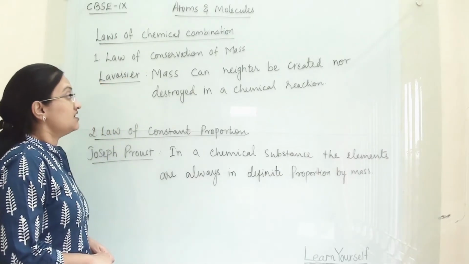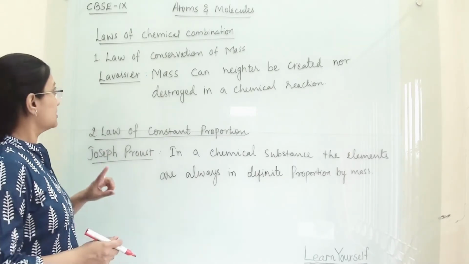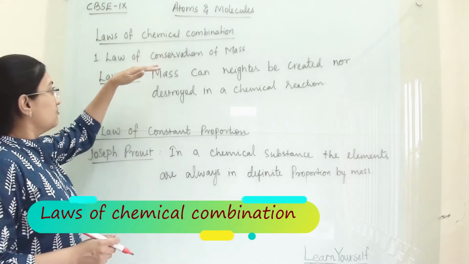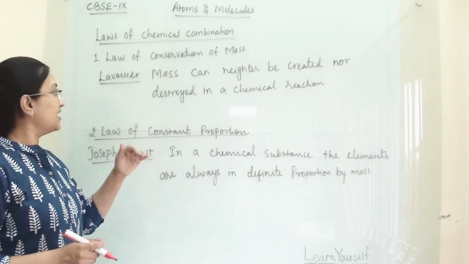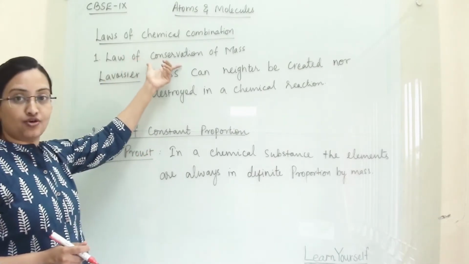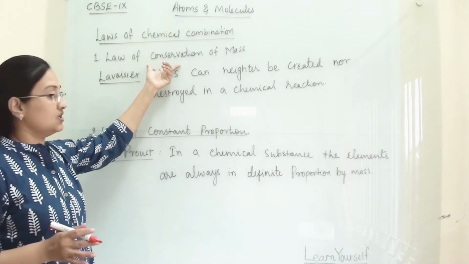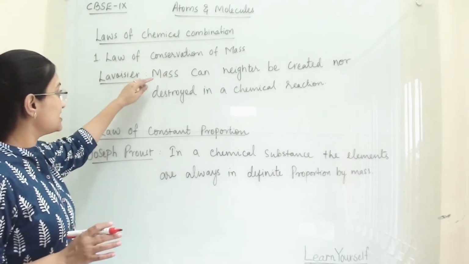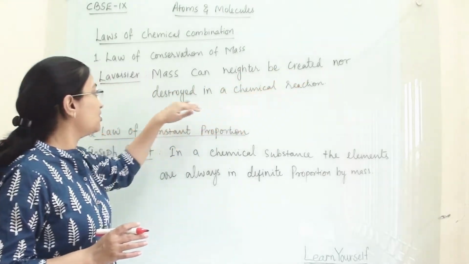We are starting our chapter with two basic laws. Those laws are the laws of chemical combination. First of all, Antoine Lavoisier was a scientist who gave the law of conservation of mass, and he laid the foundation of chemistry. According to Lavoisier's law, mass can neither be created nor destroyed in a chemical reaction.